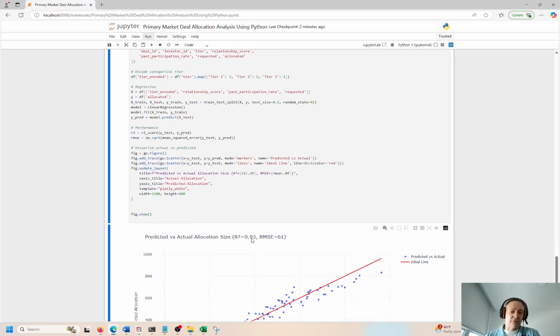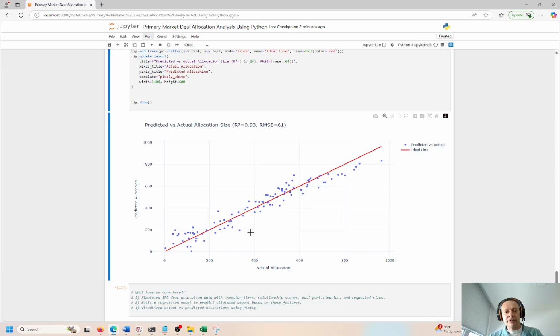I'm looking at the R squared over here. So R squared, higher is better. You'd want to see like 0.97, 0.98, 0.99, and that shows you the goodness of fit. So this is actually a pretty decent model. It's doing a good job of predicting all these little data points over here, at which actual allocation and predicted allocation, like how closely are these to the regression line.